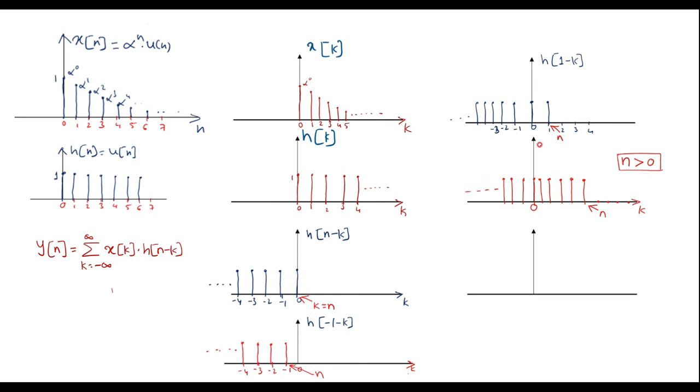This is h of n minus k signal when n is greater than 0. That is, h of n minus k will be shifted towards right, and this point will be n.